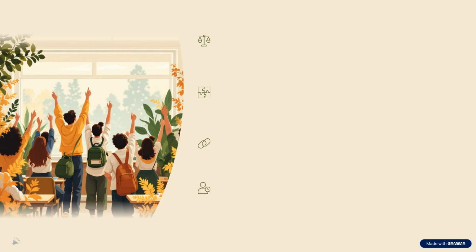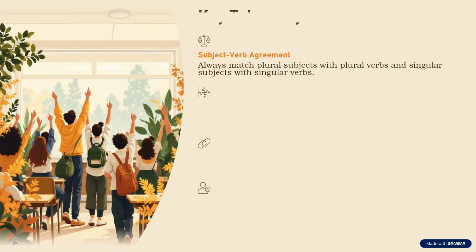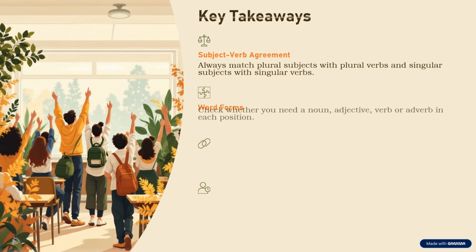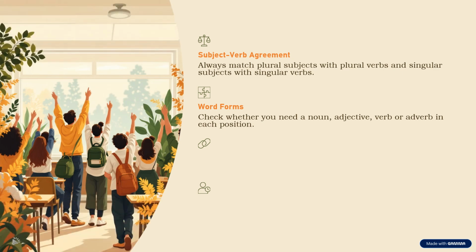Let's look at some key takeaways to keep in mind when writing. First, subject-verb agreement. Always make sure your plural subjects go with plural verbs, and singular subjects go with singular verbs. Next, word forms. Check carefully whether you need a noun, adjective, verb, or adverb in each position of your sentence. Then, prepositions. Learn fixed expressions and common preposition patterns, because they often don't follow a rule.